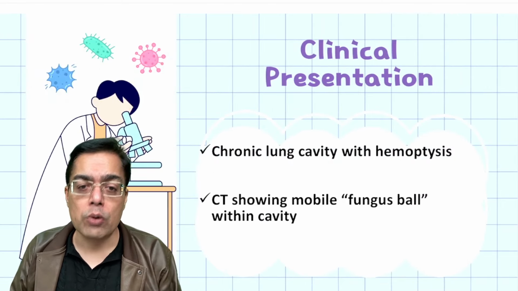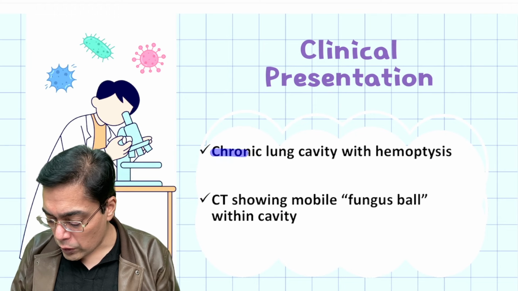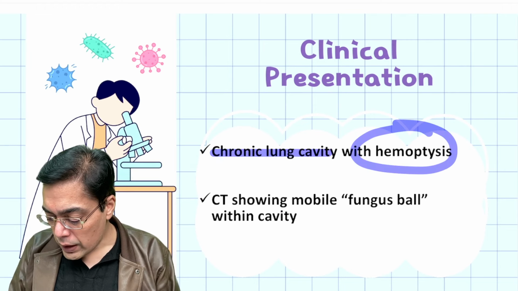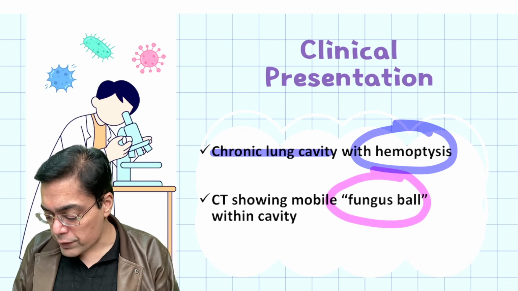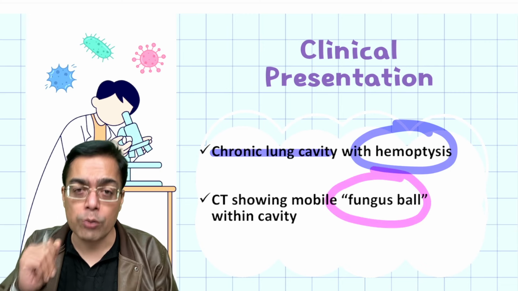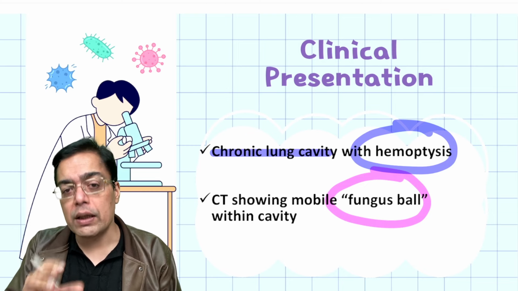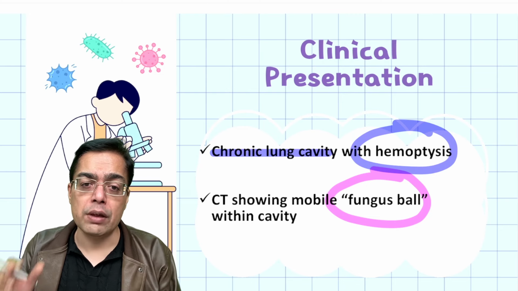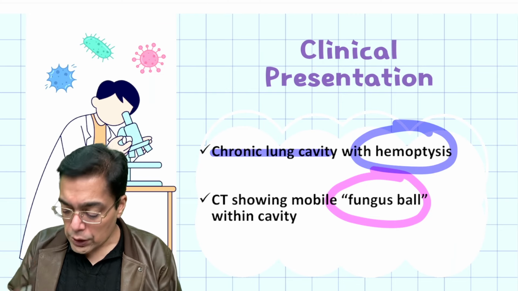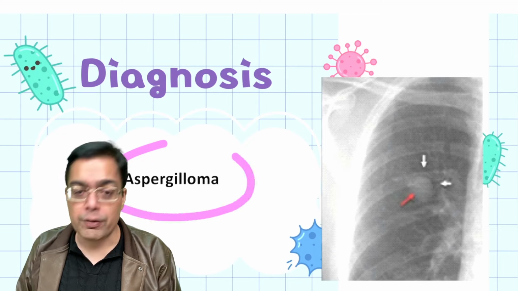The next one talks about a patient who's going to be having the presence of a chronic lung cavity with hemoptysis, and a CT scan shows you the presence of a fungal ball. Now, when the question is going to be making a mention of the word fungal ball within a lung cavity and the patient is having a presentation of cough with hemoptysis, you would be thinking in terms of what is going to be given the name of an aspergilloma.